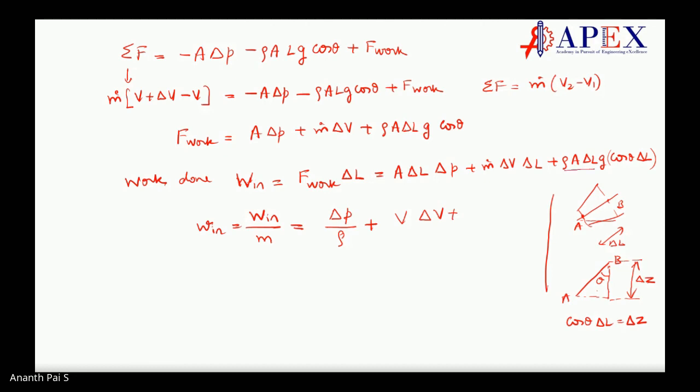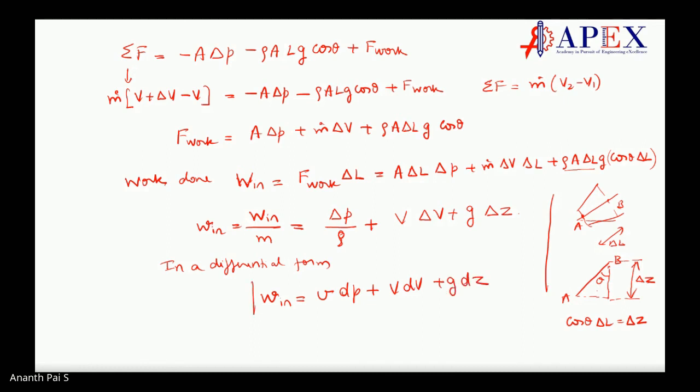So this comes as g into dz, or g into delta Z. So this whole thing becomes in a differential form W in is equal to v, this is specific volume, 1 by density, into dP plus V dV plus g dz.